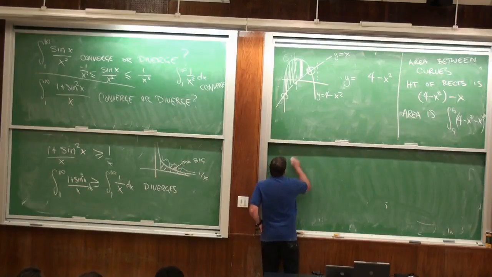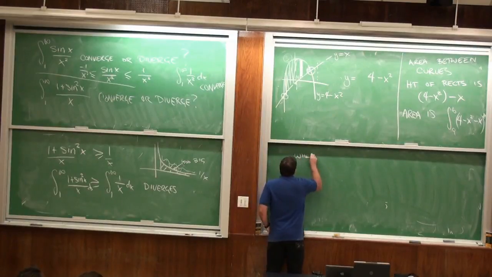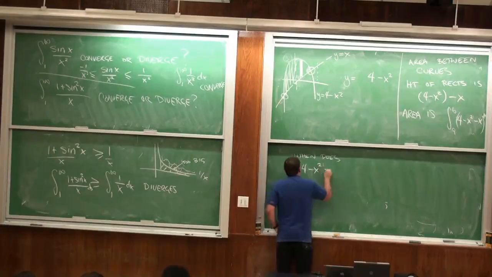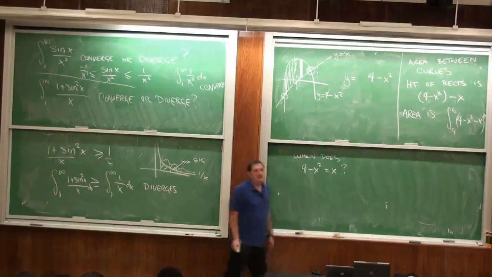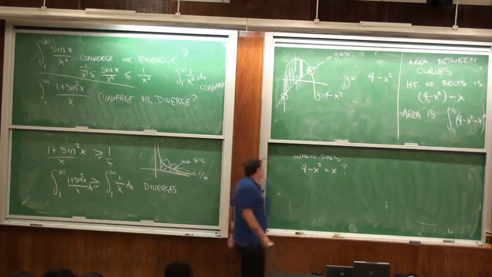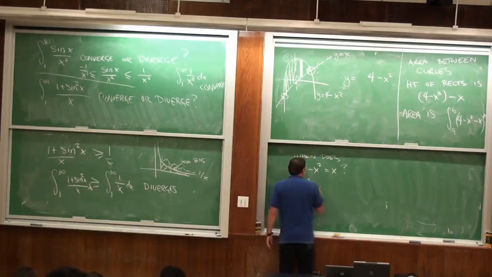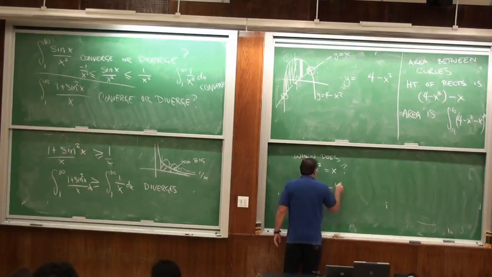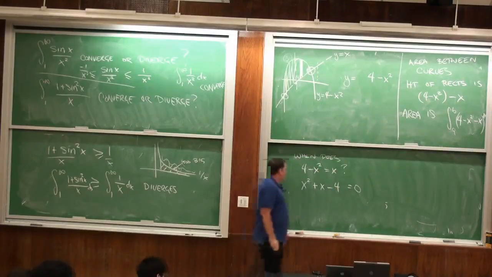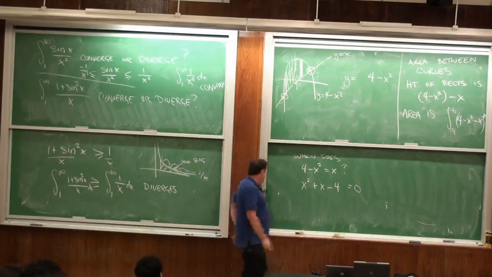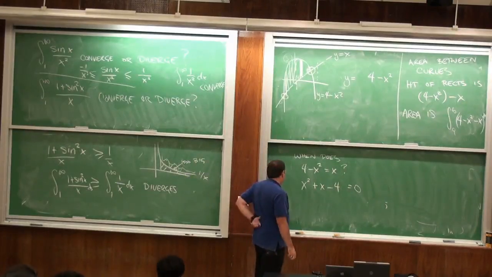So that means that we rewrite this as x squared plus x minus 4. So I need to solve that. Well, that's icky. Doesn't factor nice, but that's okay.